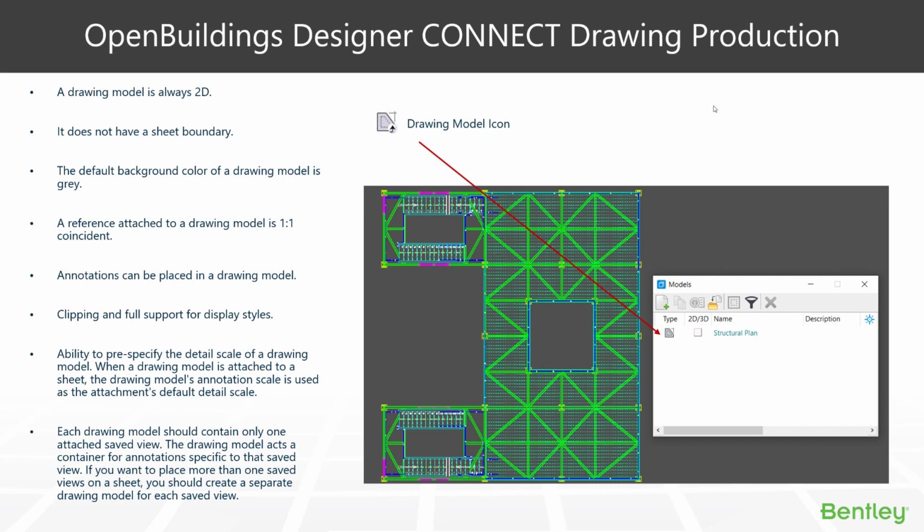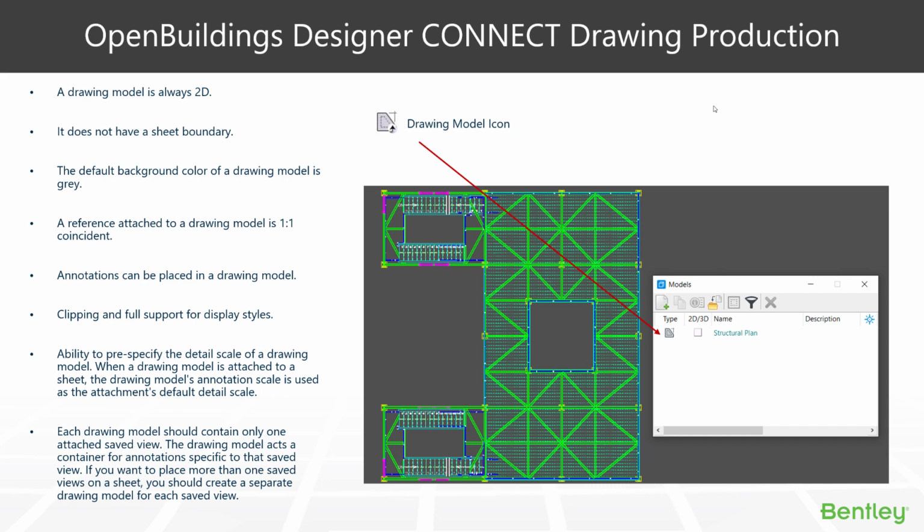A reference is always attached to the drawing model at one-to-one coincidence. If you cut a plan, for example, within the drawing model itself it is always at one-to-one and is always coincident. Annotations are typically placed in the drawing model, especially the auto annotations. The auto annotations appear at the first point that the save view is referenced to, which will be in your drawing model. So we typically try and do all our annotations in the drawing model. Of course, there might be situations where you want to do some annotations in the sheet.